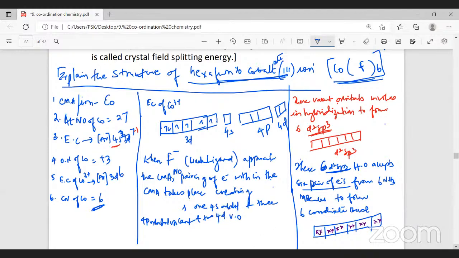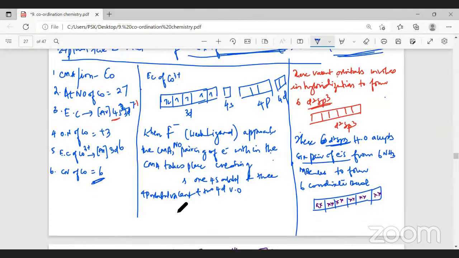Creating two 4d vacant orbitals. So how will I represent that? I'll represent this like this is 3d. We have 1, 2, 3, 4, 5, and 6. This is 3d. The next higher orbital is 4s, vacant. Next higher orbital is 4p. And next is what? 4d. So totally 6: 1, 2, 3, 4, 5, 6.